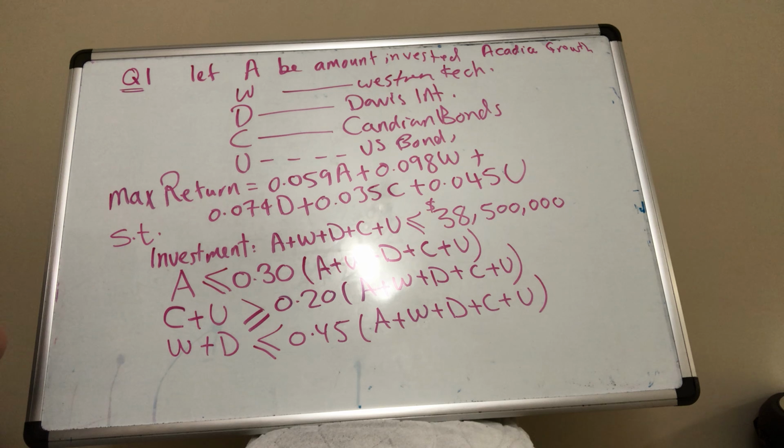And for every dollar invested in Acadia, there should be at most $2 invested in technology. We went over this in one of the assignments. This is called the reverse statement. I don't know if you guys remember. So for every dollar invested in Acadia, at most 2 invested in Western.